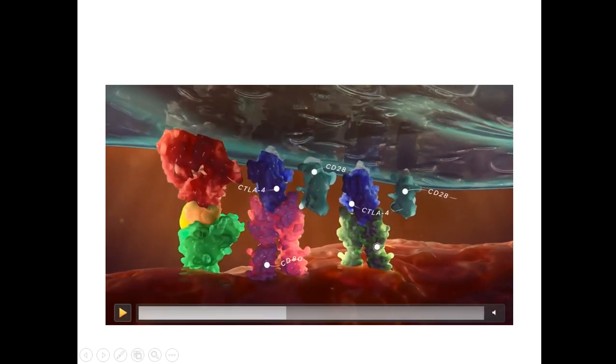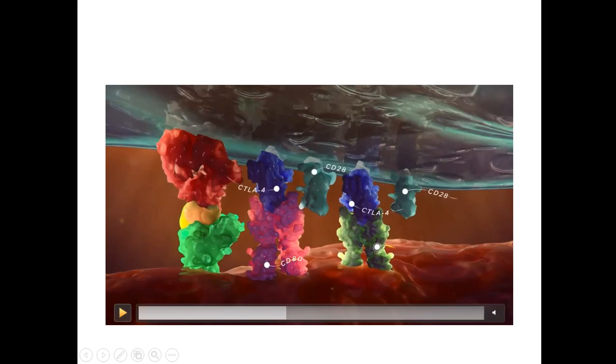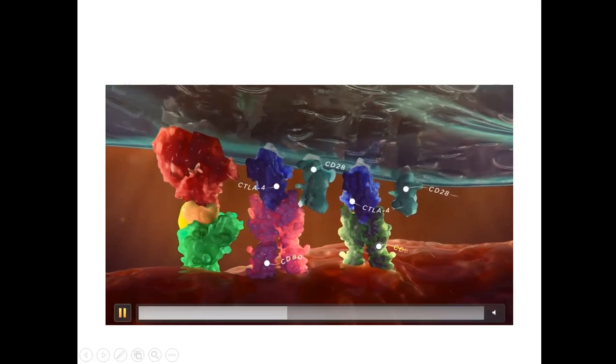So if CD80 and CD86 bind to CTLA4, the T cell will not become activated. In order to activate the T cell, CD80 and CD86 have to bind with CD28 on the T cell. If they bind to CTLA4 instead, the T cell is not activated and immunity is not developed against the pathogen.